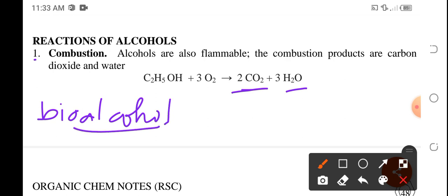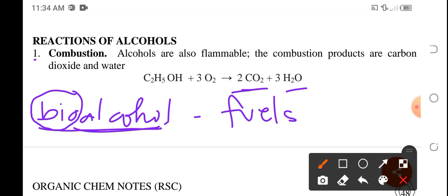Ibig sabihin, these are alcohols produced via fermentation of natural resources such as corn, mga starch-filled plants. And this bioalcohol can be used as fuels. Again, during combustion, the alcohol will react with oxygen to produce carbon dioxide, water, and energy.